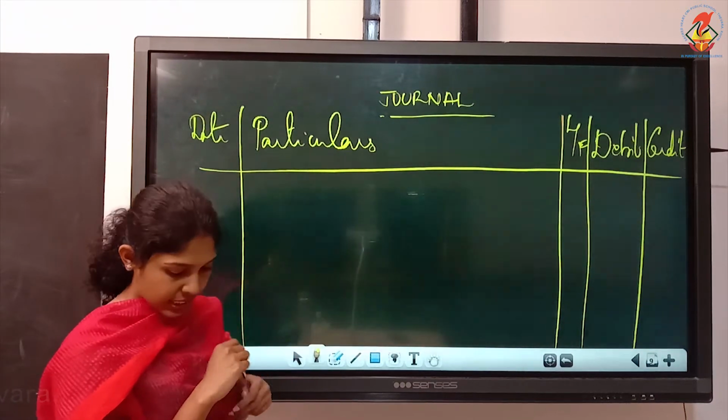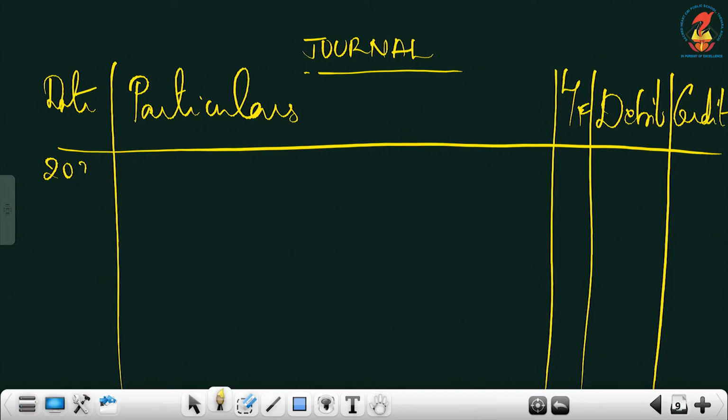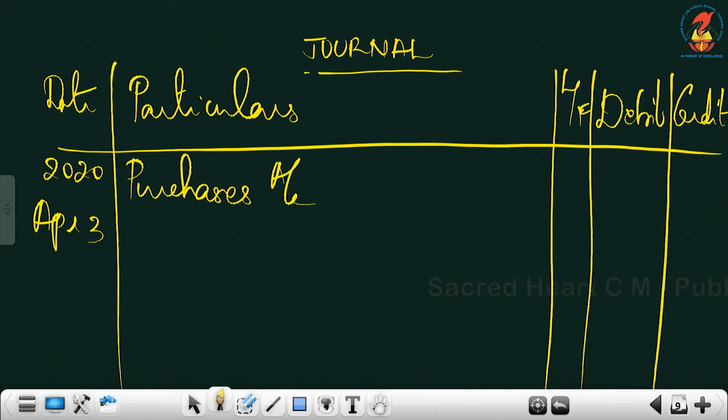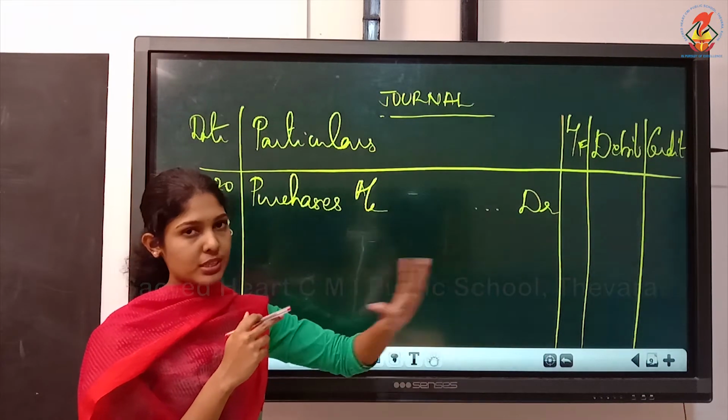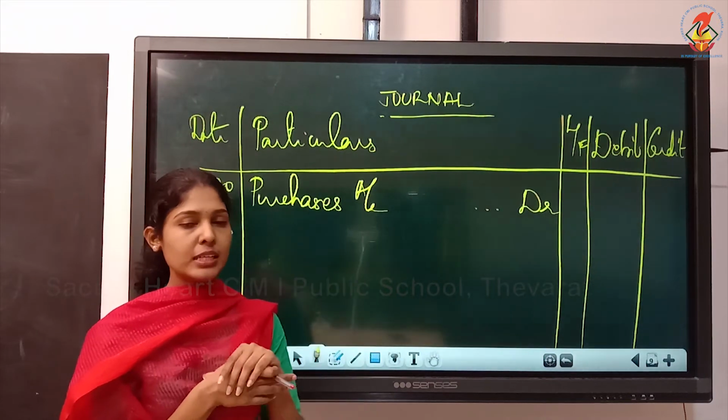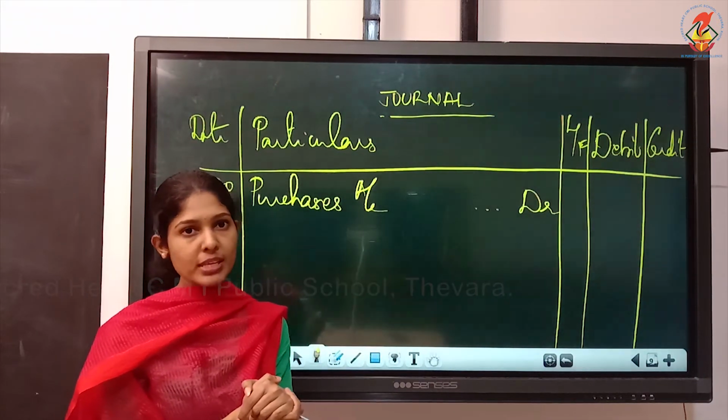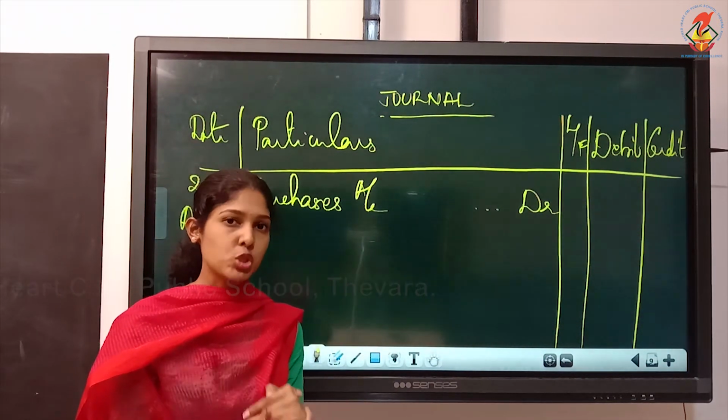We'll write the basic entry first. It's on April 3rd, 2020. April 3rd, the basic entry when you purchase goods for cash. So purchases account, is it mentioned the fixed assets name? No. Purchases account debtor, we'll write to cash account, isn't it? That is the basic entry which we are writing always, but now we have to include GST.